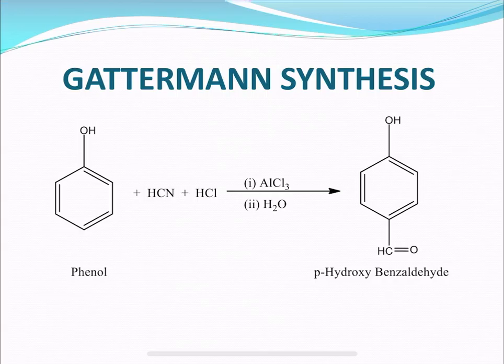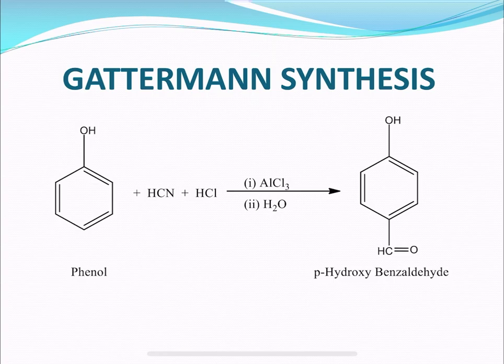The Gattermann reaction is similar to the Friedel-Crafts reaction, because the catalyst used in the Friedel-Crafts reaction is the same as in the Gattermann reaction, that means anhydrous aluminum chloride. You are all familiar with the Friedel-Crafts reaction, which is also carried out in the presence of anhydrous aluminum chloride. In the same way, in Gattermann synthesis we use the same catalyst.